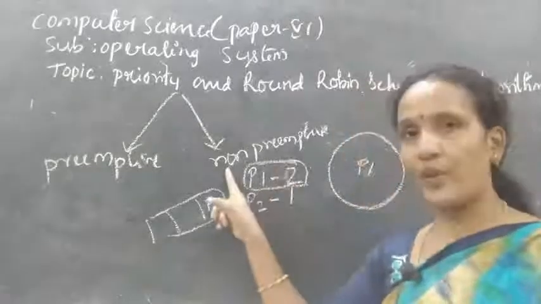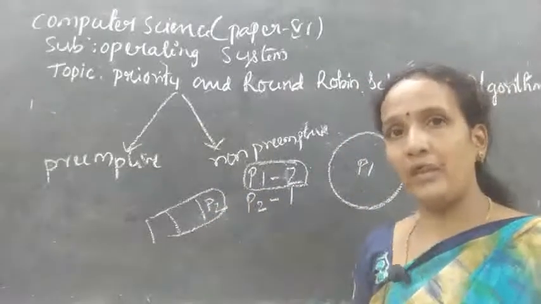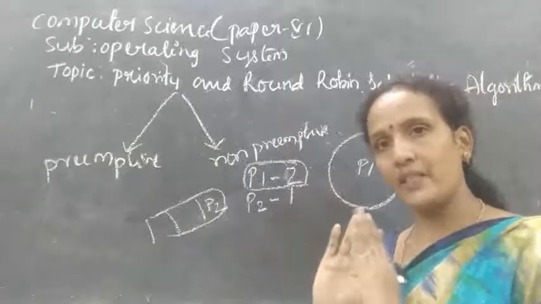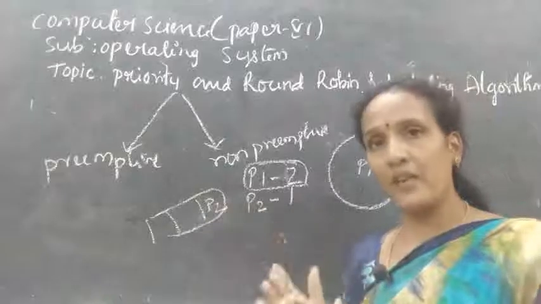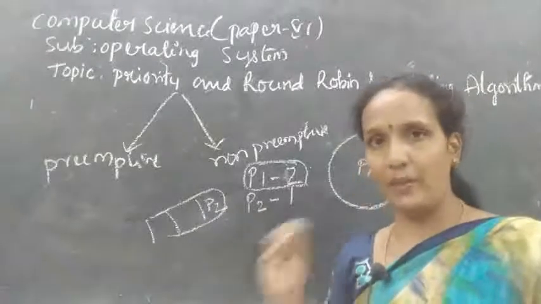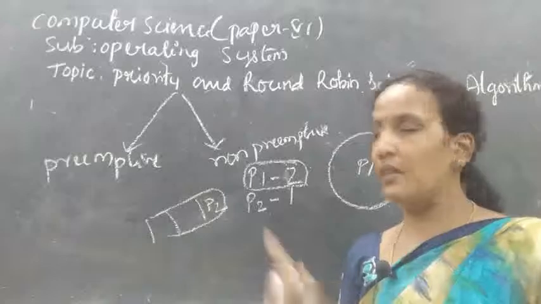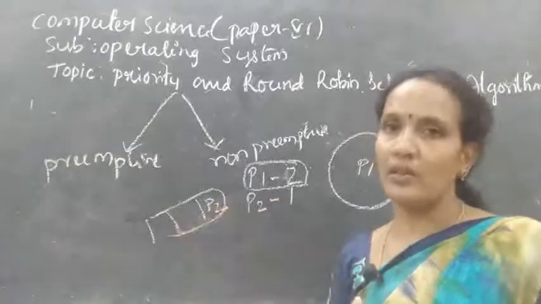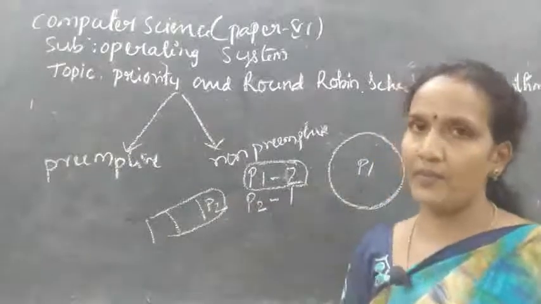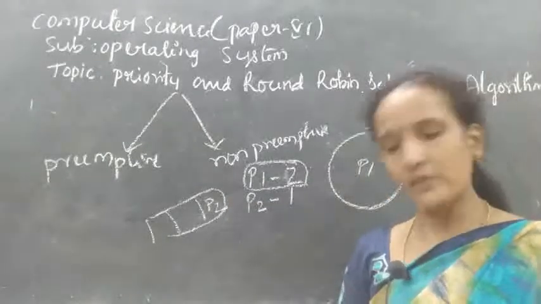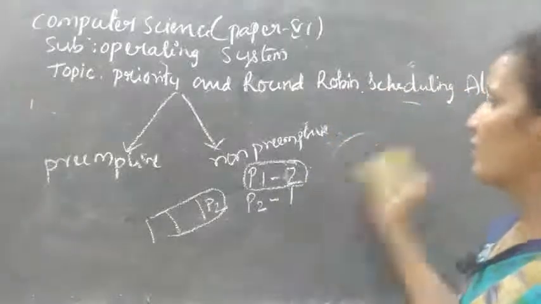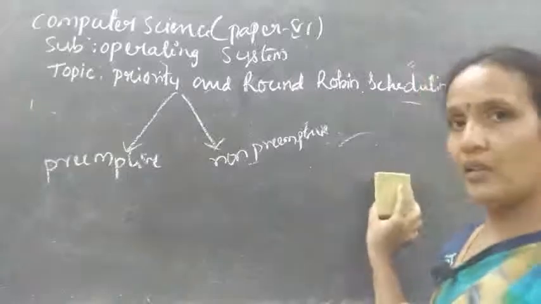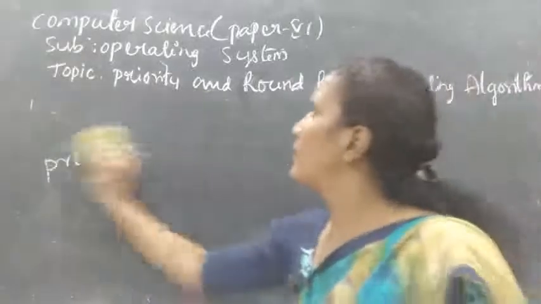Clear? If it is non-preemptive and a new process arrives with higher priority than the current process, the current process will complete its execution, and the new process will be held at the head of the ready queue, meaning it will be the immediate next process loaded into the processor. That is preemptive and non-preemptive. Understood? Now write this down for preemptive and non-preemptive. Now I'll explain an example of priority scheduling.